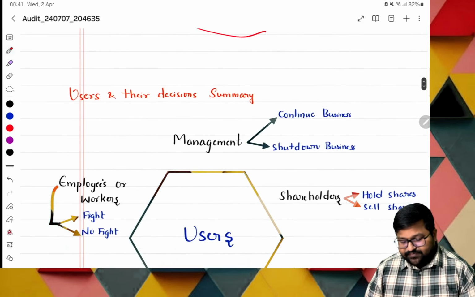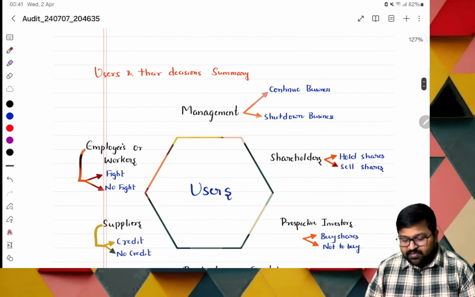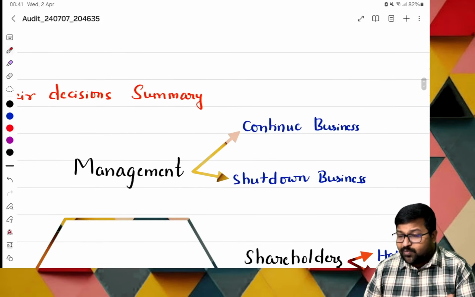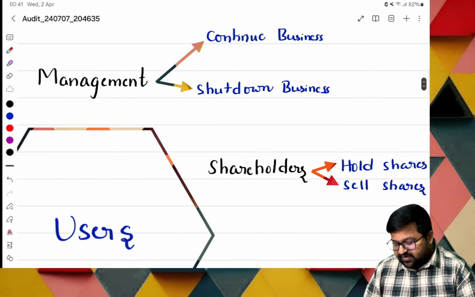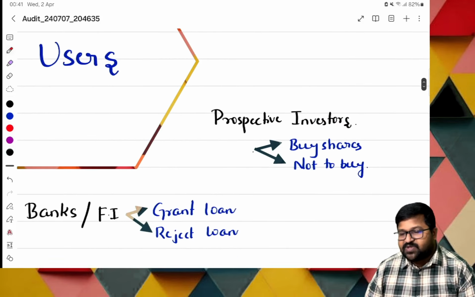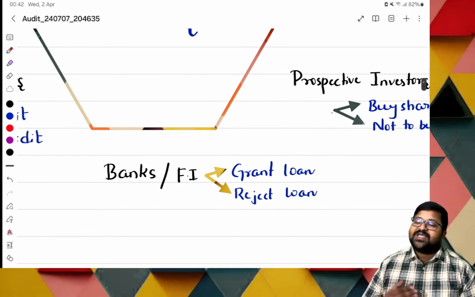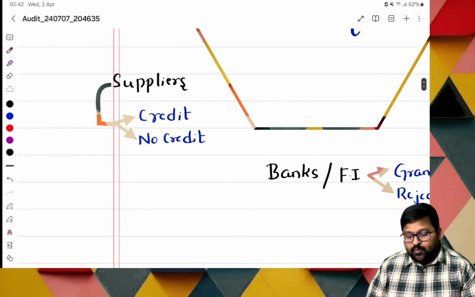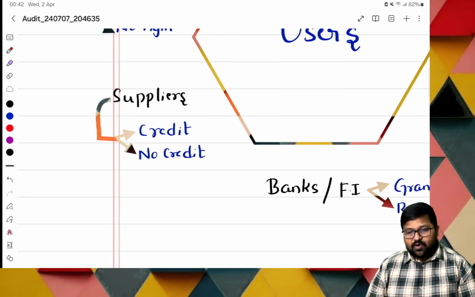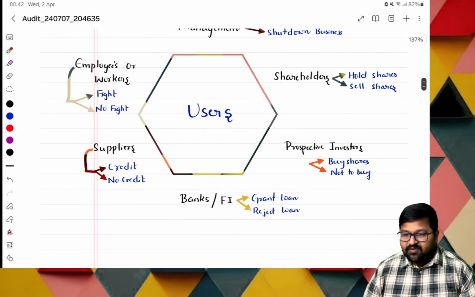Next, can I summarize these users? The very first user is whom? Management: whether to continue the business or shut down the business. For a shareholder: to hold the shares or to sell the shares. And what about prospective investors? To buy or not to buy. For banks or financial institutions: grant the loan or reject the loan. And what about suppliers? Whether to supply the raw material on credit basis or not. These are the summary of users.